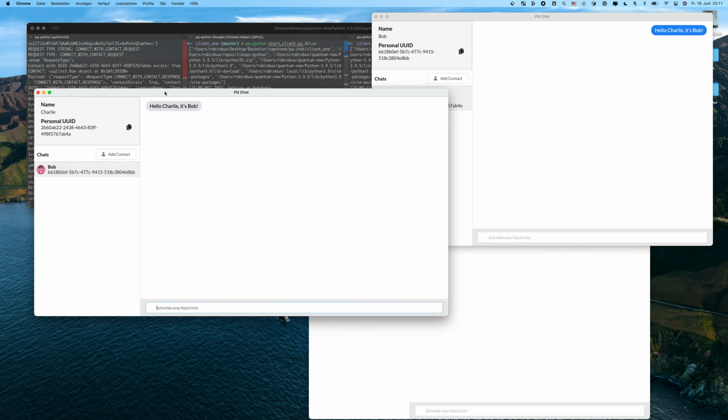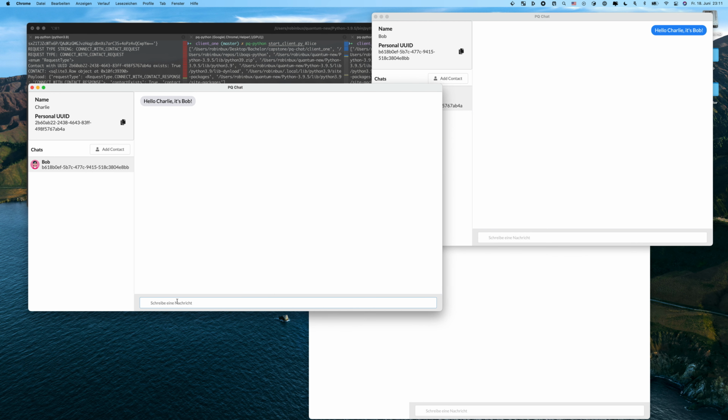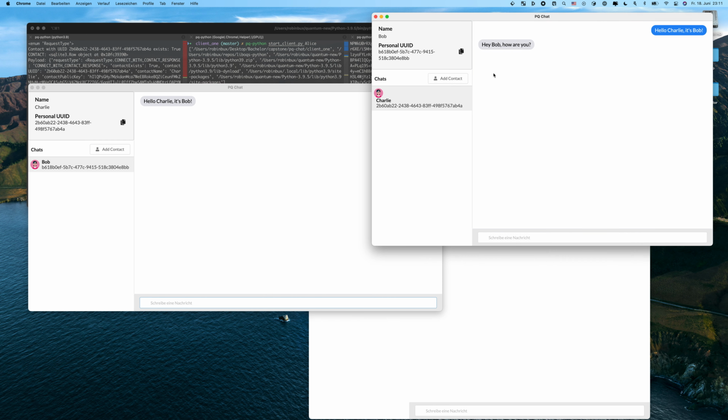And of course, Charlie can now also send a message to Bob. And of course, Bob will receive the same message, also encrypted over the server and then decrypted on Bob's side.